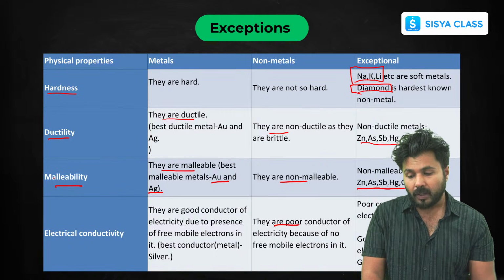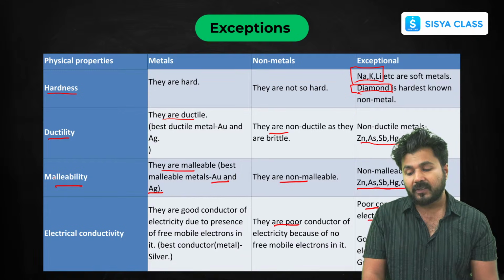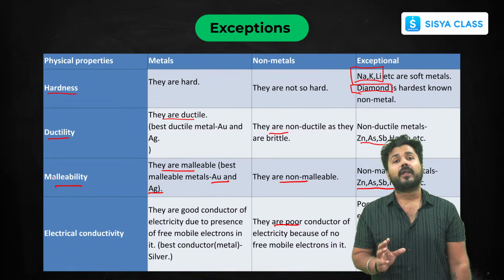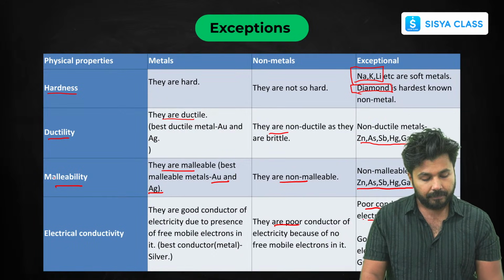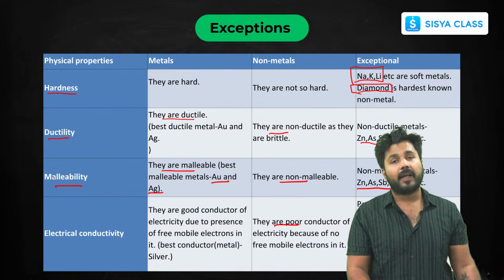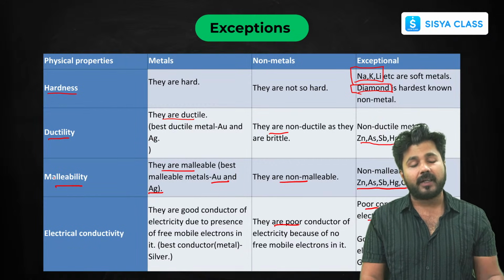Now some exceptions: poor conductors of electricity among metals are bismuth and tungsten. And a good conductor of electricity among non-metals is graphite. In the absence of free electrons, they cannot conduct electricity.